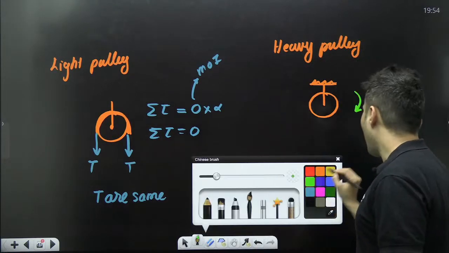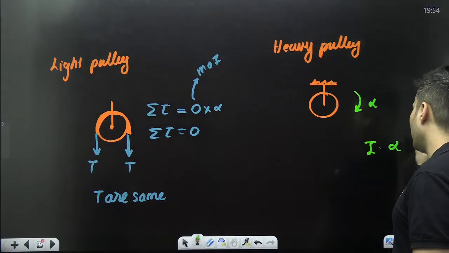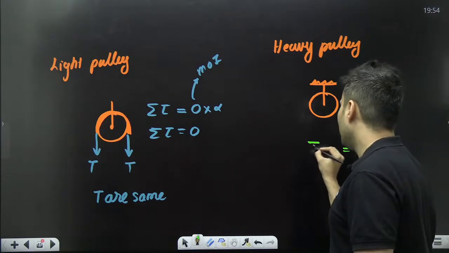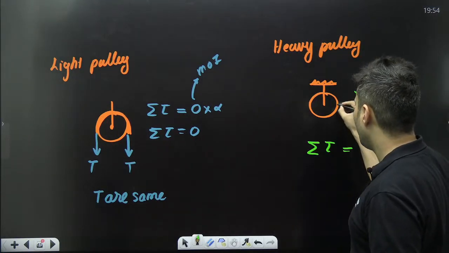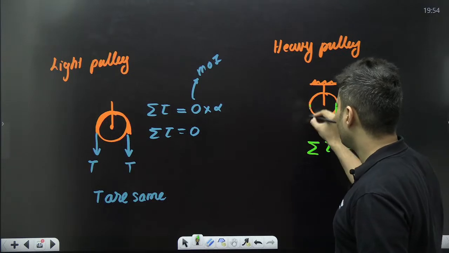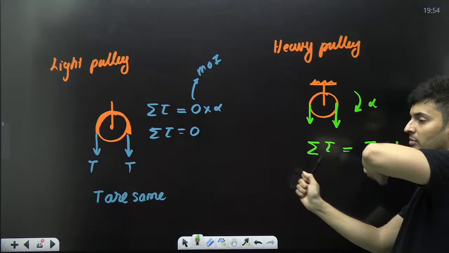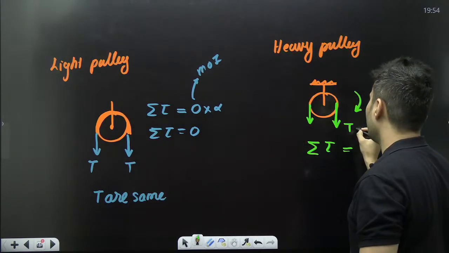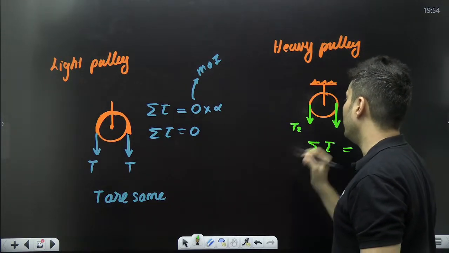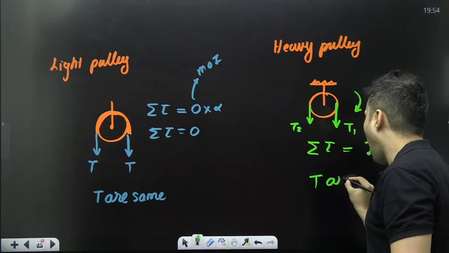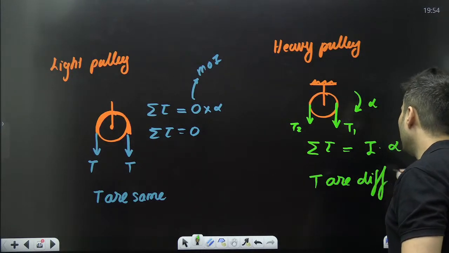So here I would say moment of inertia into alpha will be the net torque. If there must be a net torque, one tension must be more than the other, because one tension will create a torque this way, the other tension will create a torque this way. So this will be like T1 and T2.